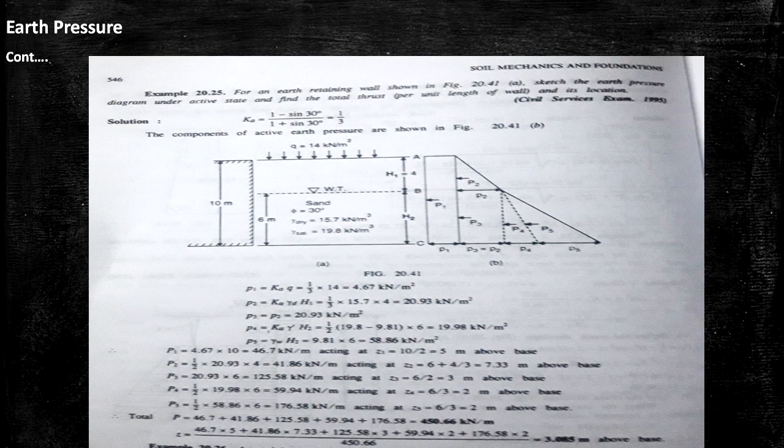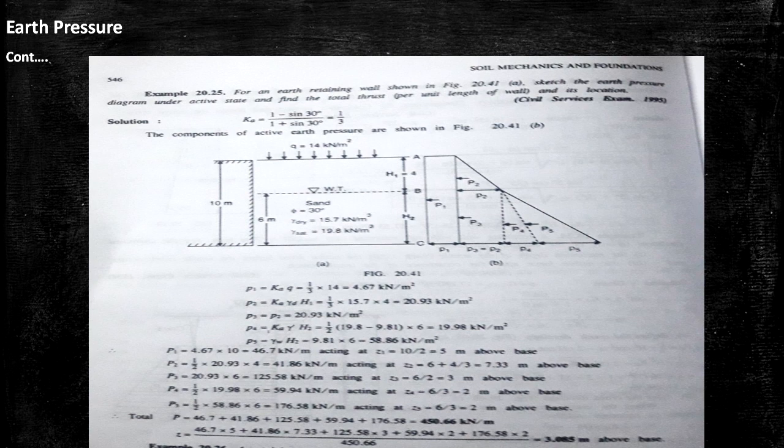First we calculate P1, pressure 1. The formula of P1 is Ka into Q. So first of all we have to calculate Ka. What is the formula of Ka? Ka equals 1 minus sin phi by 1 plus sin phi.